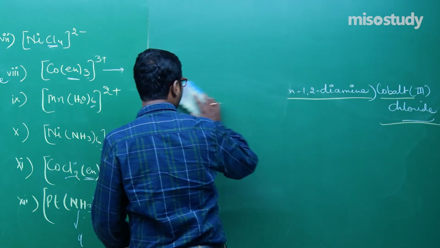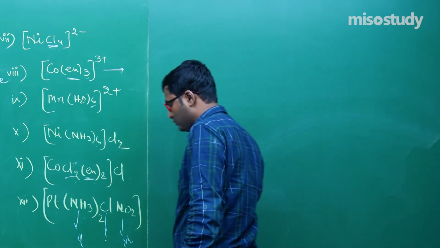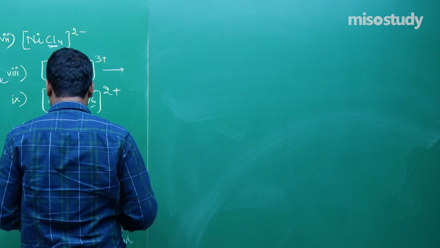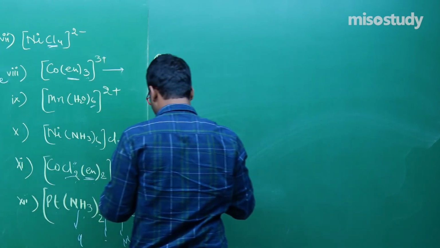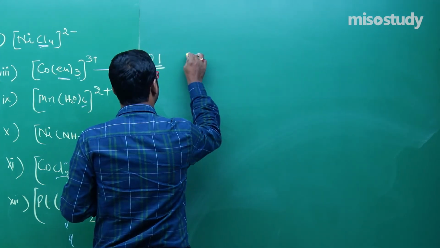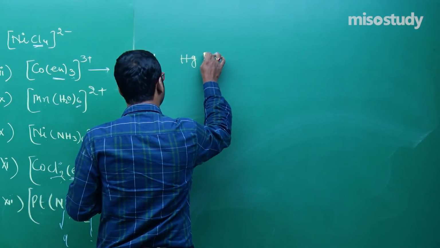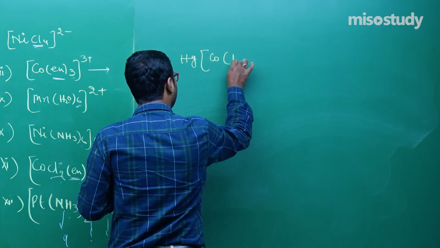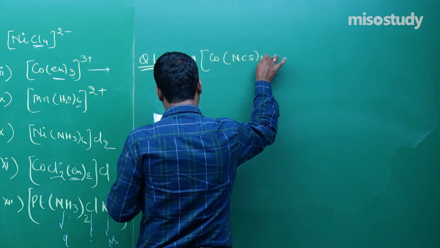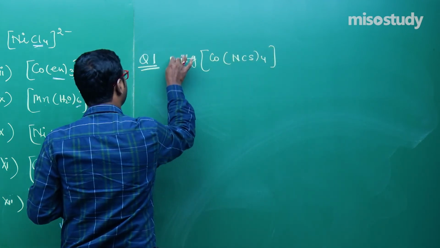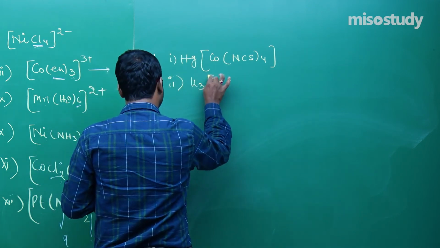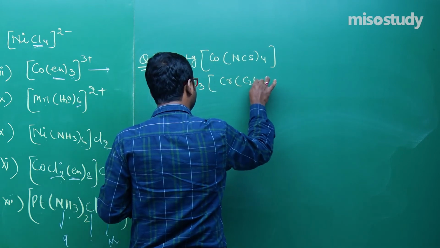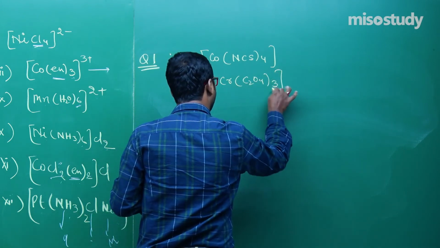Now I am giving you a few questions for your homework. Do it. Clear? Wait for a moment. The first question: write down the name of Hg(SCN)4. Second one, my friend, K3[Cr(C2O4)3].